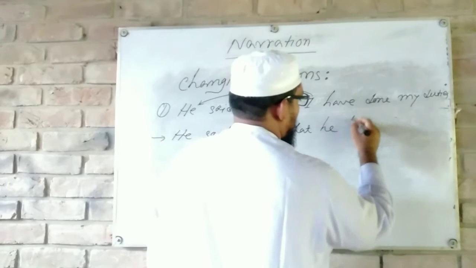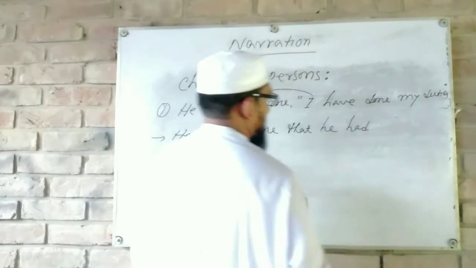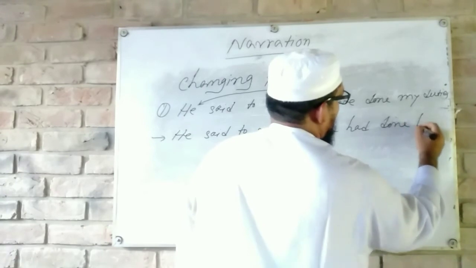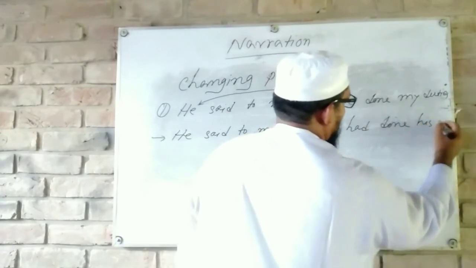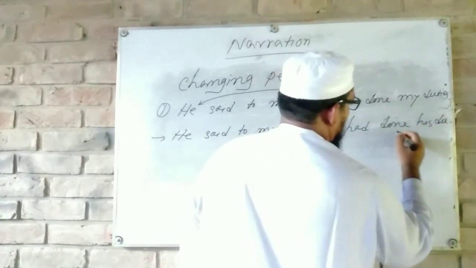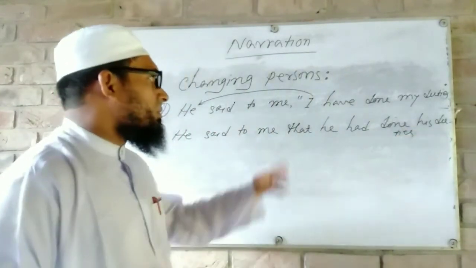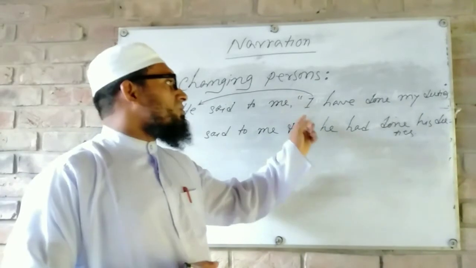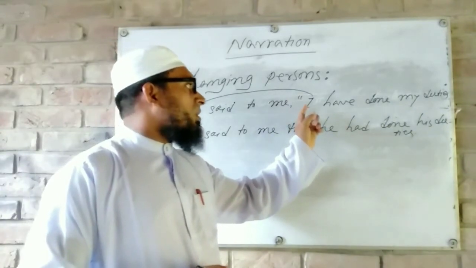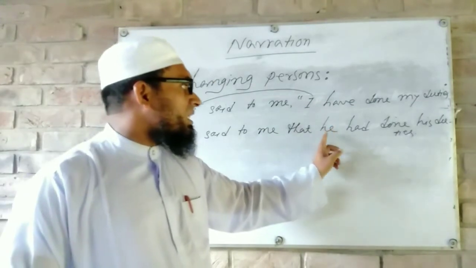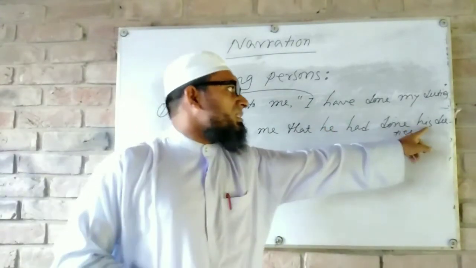And changing tense. So here, from I, my, we have to use he, and from he, his.